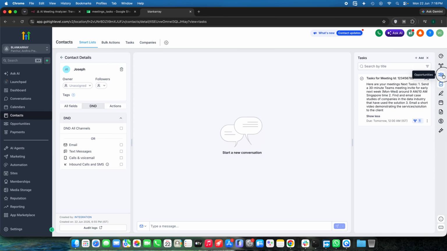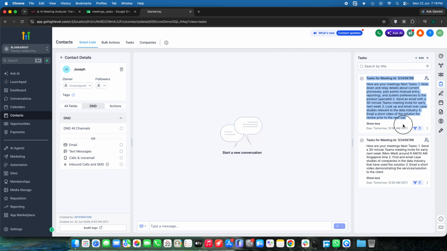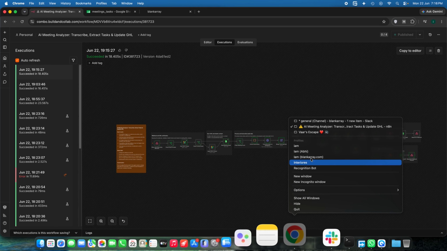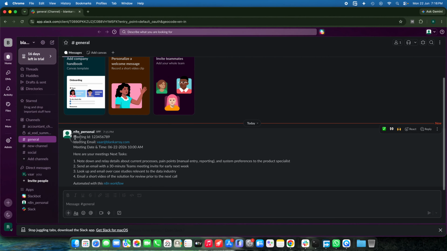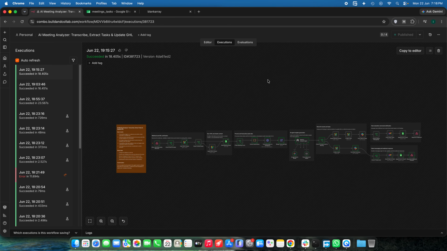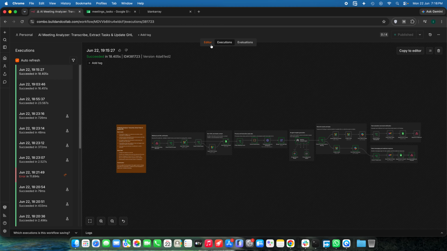Let us also check with the GoHighLevel CRM tool. Yeah, a recent task was already created here too. After that, we will check Slack now. Okay, even Slack sent the whole summary. So far everything went well, and we should also be checking this particular Google Sheet. And luckily, even this was logged here. So yeah, everything works just fine. This is how the system works in production.